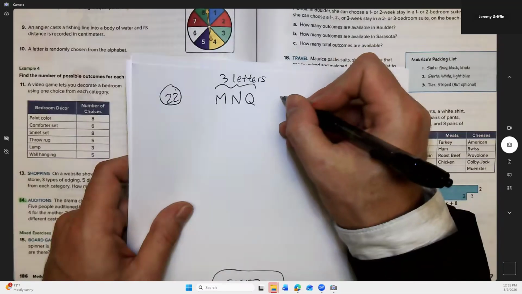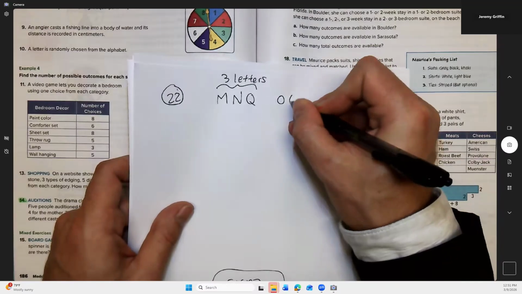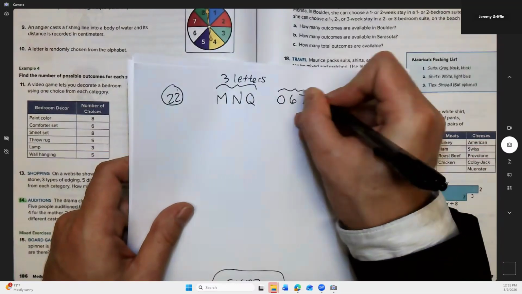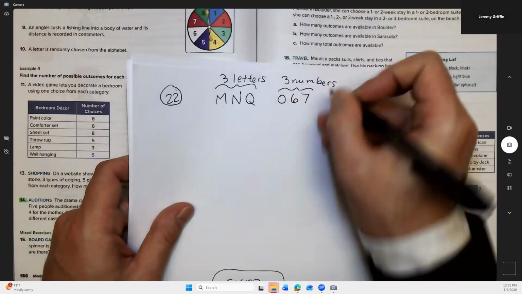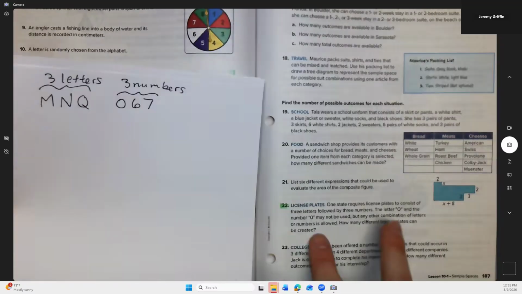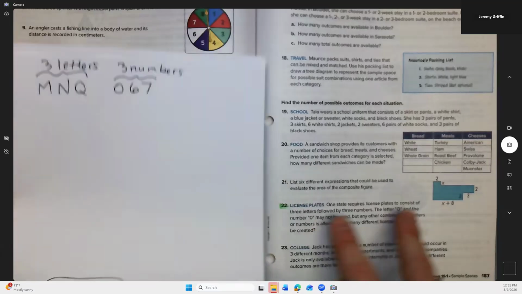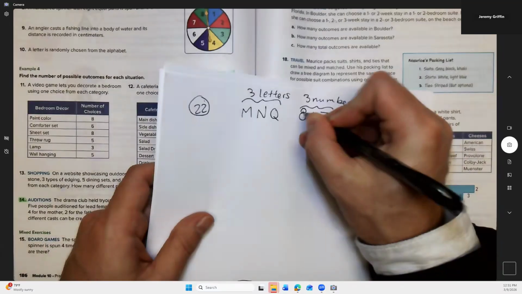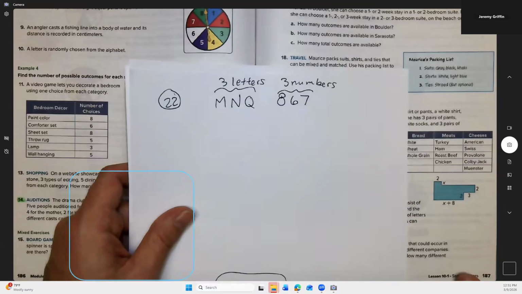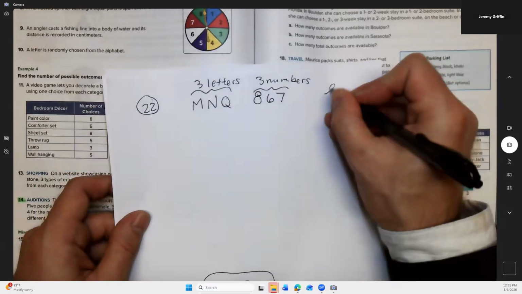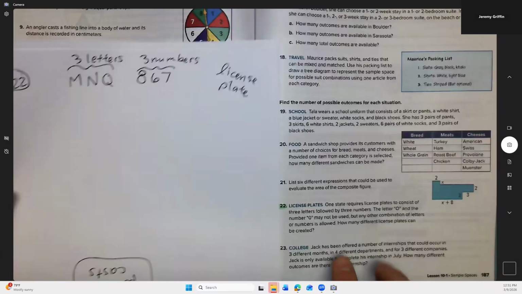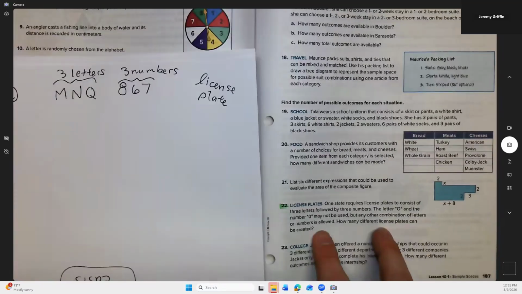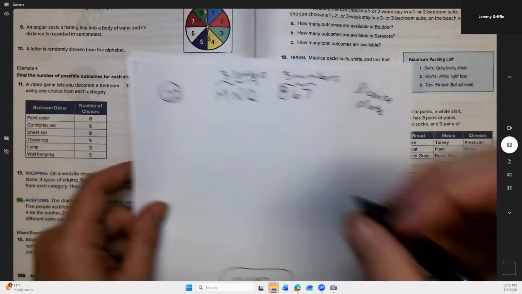So it could be like 0, 6, 7, 3 number. Or wait, no. They say the letter O and the number 0 may not be used. So let's just change this to an 8. There we go. 867. Looks better. So that could be one possible license plate. And they want to know how many different license plates can be created. How many different possible license plates?